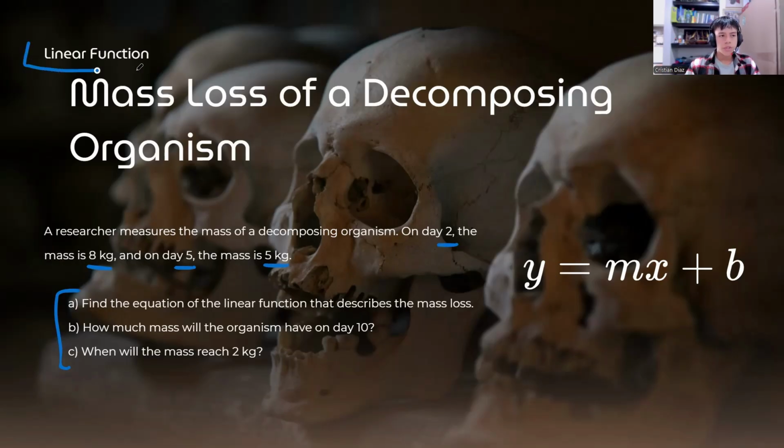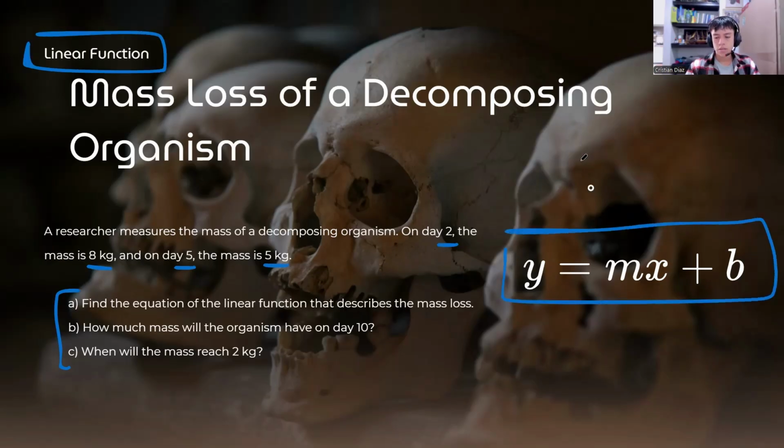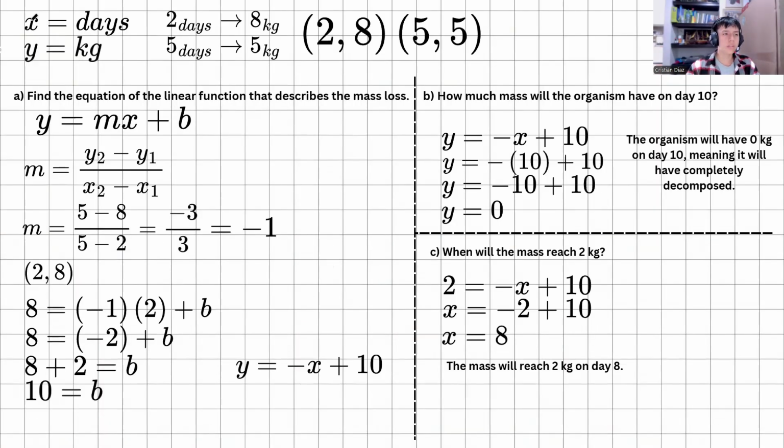In linear functions, we always use this equation to know what our linear function is in the problem. So to solve that, we have to know what x is and what y is. In this case, x are the days and y are the kilograms. The problem gives us 2 points. These are the 2 points, and we solve A.